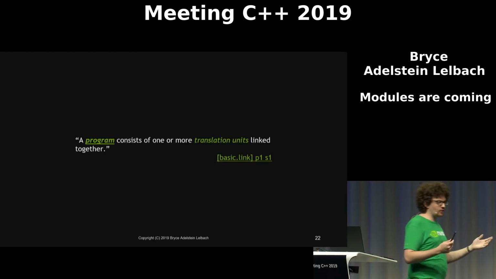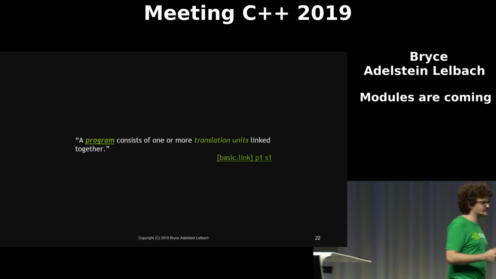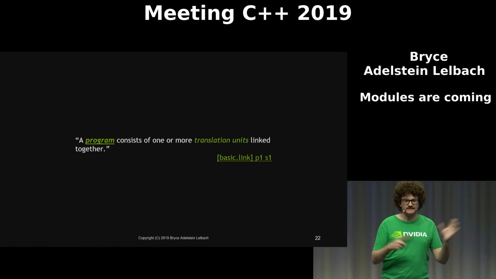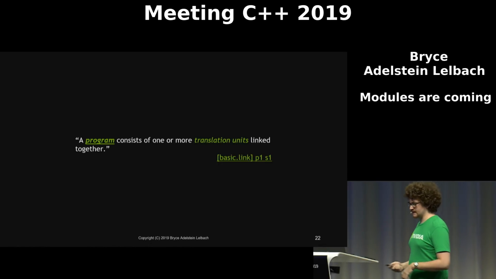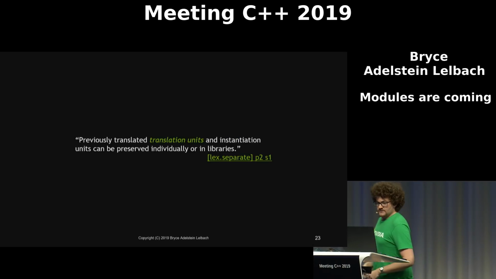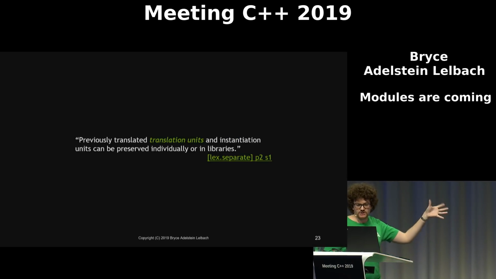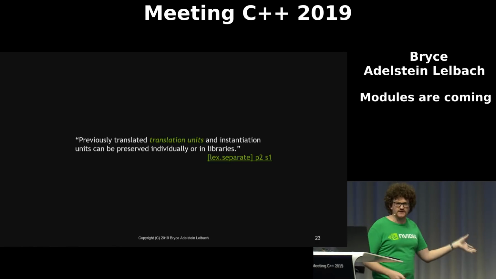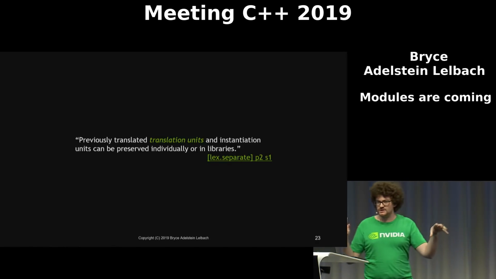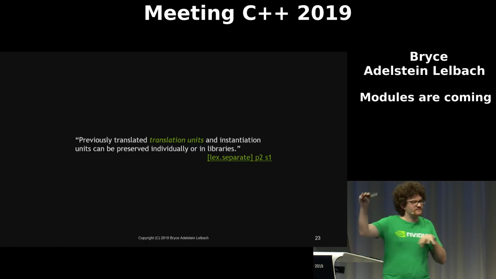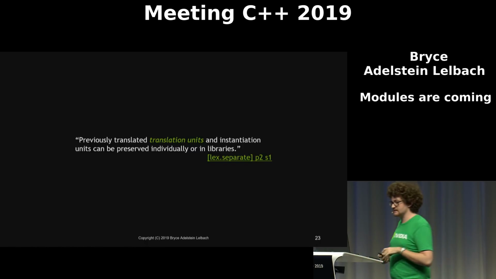All right, so what's a program? Well, the standard tells us that a program consists of one or more translation units linked together. It doesn't explain what linked together is. It's just sort of a term of art in the standard. So previously translated translation units can be preserved individually or in libraries. So the standard says, okay, you don't have to take all of the translation units and actually put them into the program. Some of them might exist in a library that you link against.